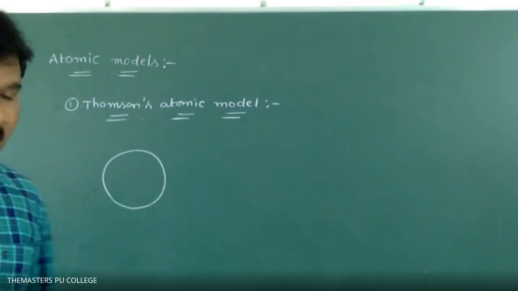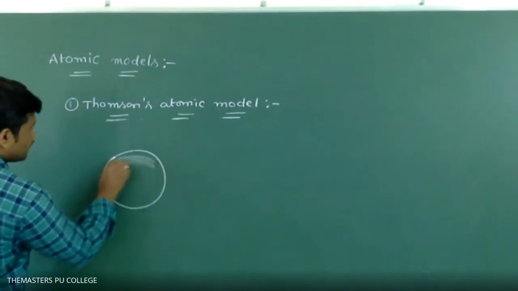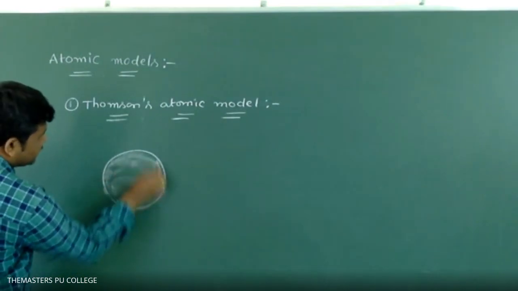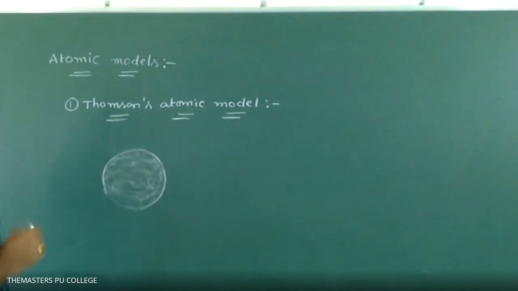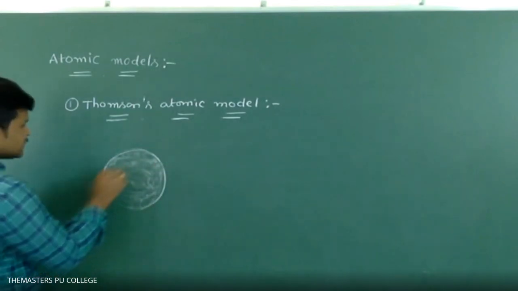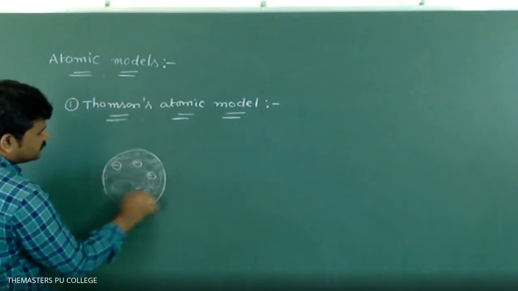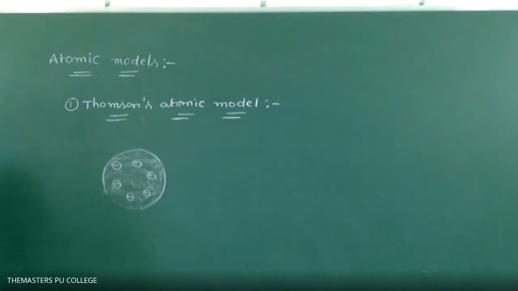In that atom, positive charge is distributed uniformly throughout the atom, like this. In that positive charge, electrons are embedded, like this.